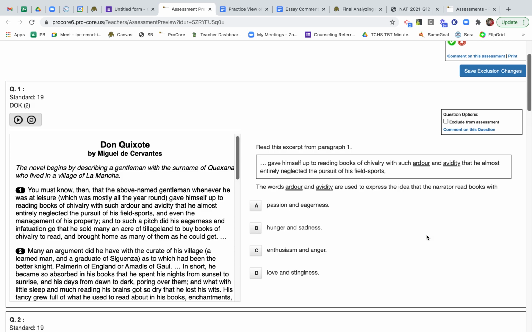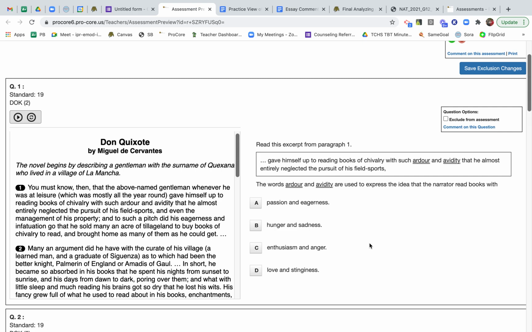Today what we're going to do is just take a quick look at one of the questions that you might see on an assessment if you're attempting that standard that we were discussing. The standard is all about understanding the nuances of words and being able to figure out their definitions based on their usage. As you can see, I'm going to just give you one question here, and then I'm going to ask you to answer it, and then I'll let you know what the correct answer was.